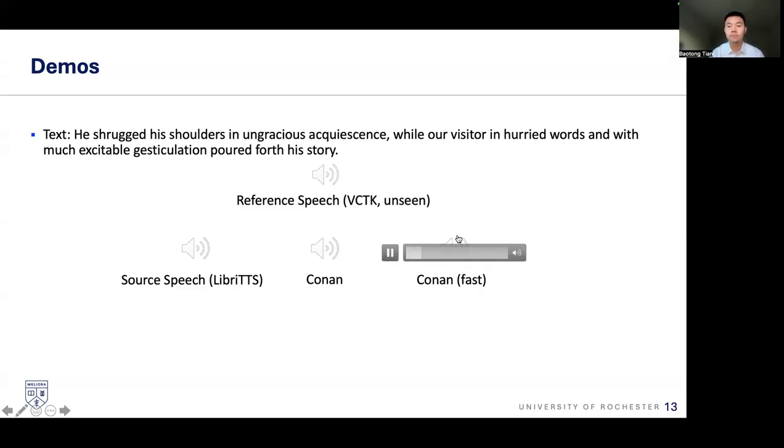He shrugged his shoulders in ungracious acquiescence, while our visitor in hurried words and with much excitable gesticulation poured forth